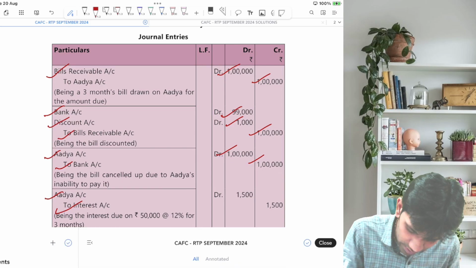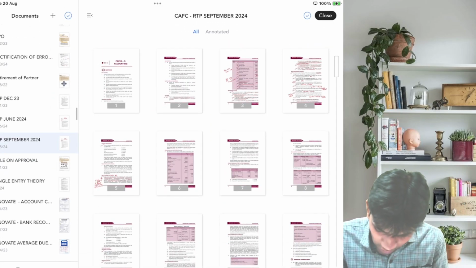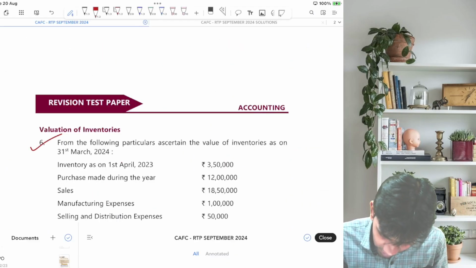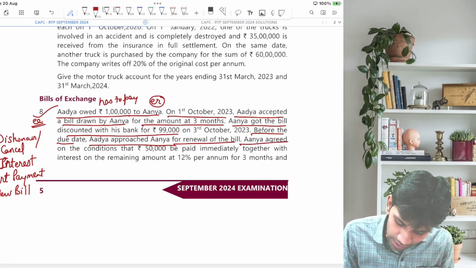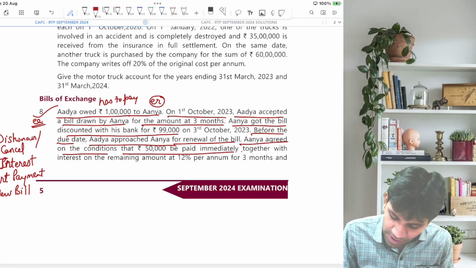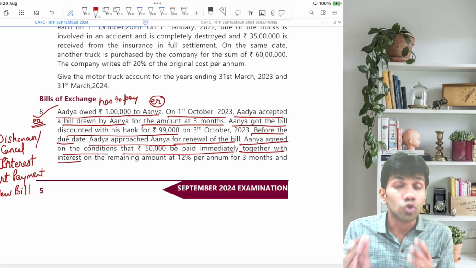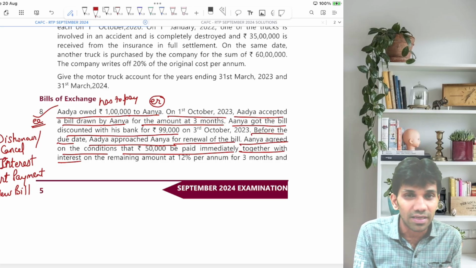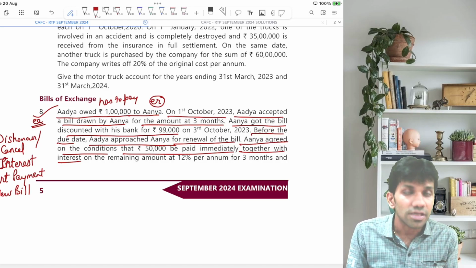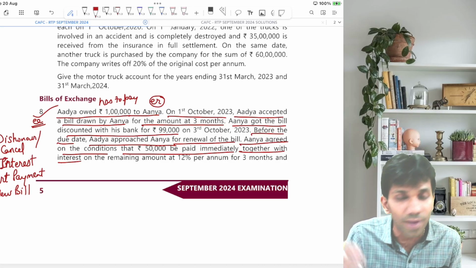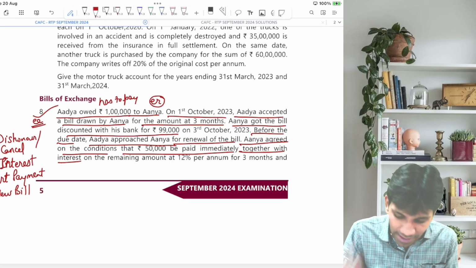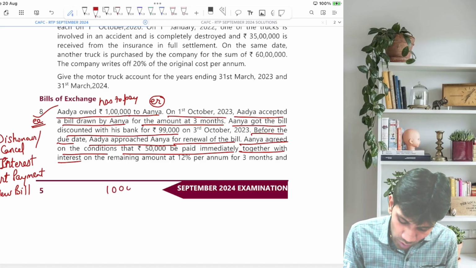Let's go for the interest theory, or the things which you have mentioned regarding interest. Anya agreed on the condition that 50,000 is to be paid immediately together with interest. So there is a part payment of 50,000 coming along with interest. Interest is always charged on the amount which is not paid. The total bill was of 1 lakh rupees.